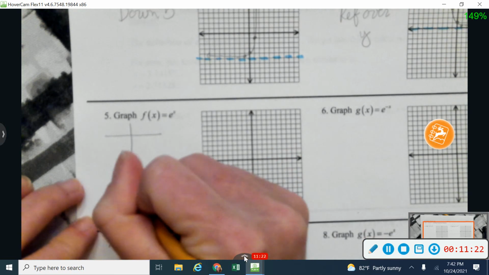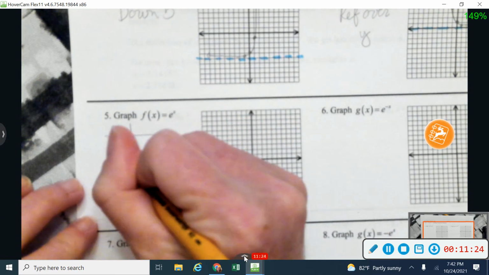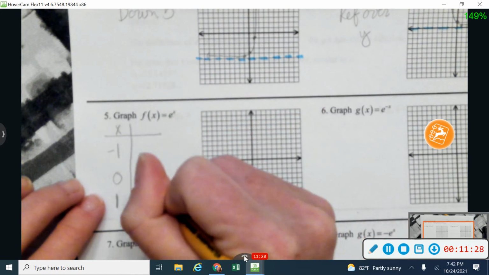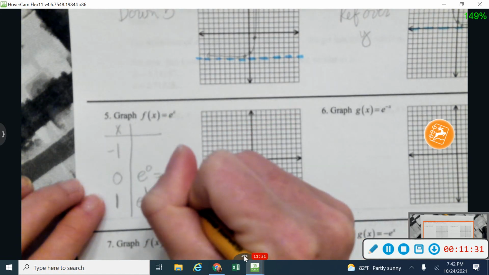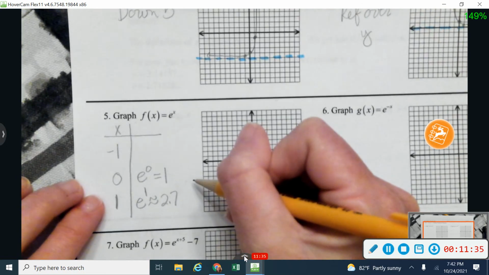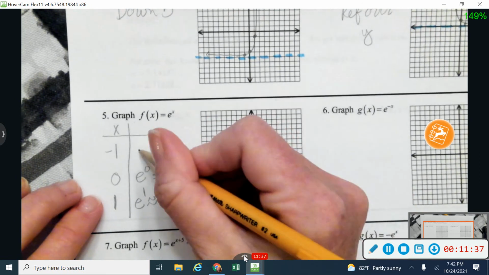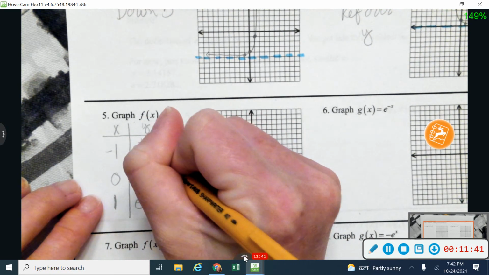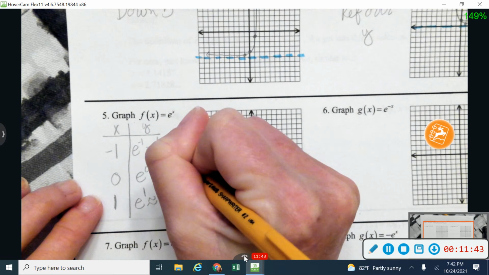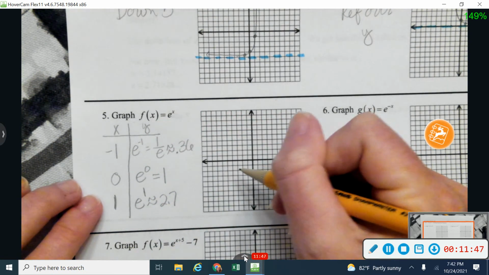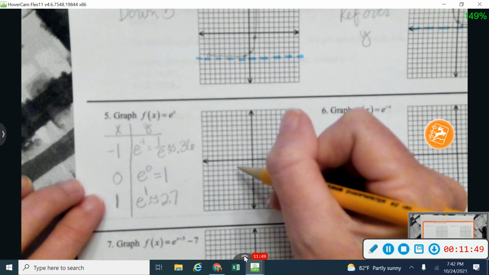All right, let me do 0. So we said we were going to use -1, 0, and 1 for our x values. So e to the 0 power, just like anything to the 0 power, is equal to 1. And then e to the -1 power, for my y values, is going to be 1 over e, which comes out to be approximately 0.36. So it's going to be just a little bitty decimal.